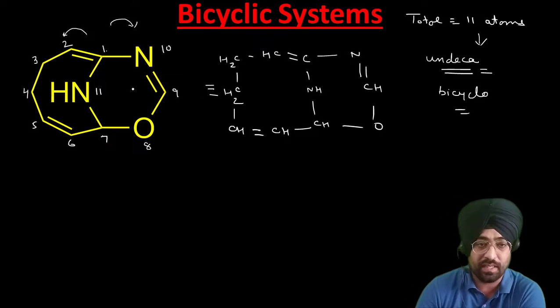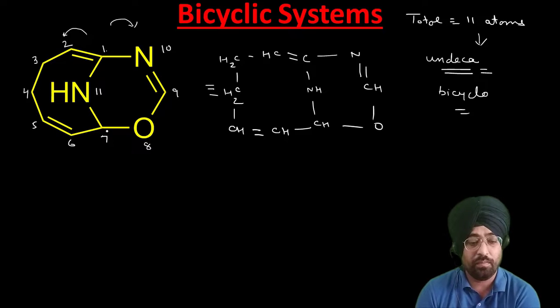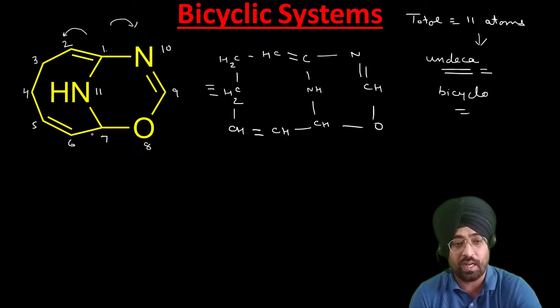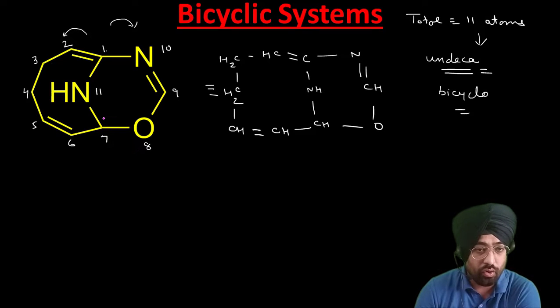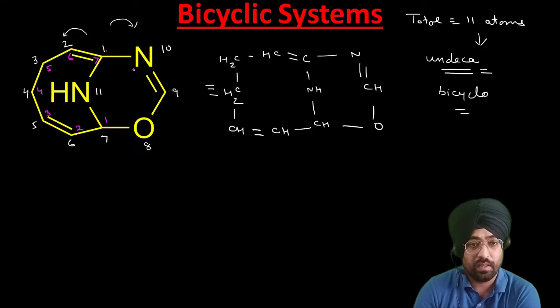Now another possibility can be that I can also start from this position. So 1, we have to follow the longest path. 2, 3, 4, 5, 6, 7, 8, 9, 10, and this comes 11.